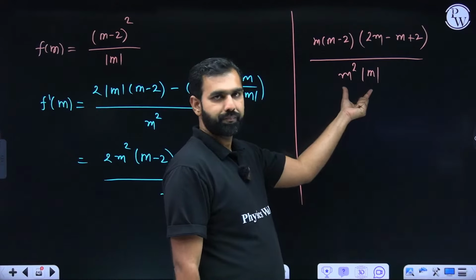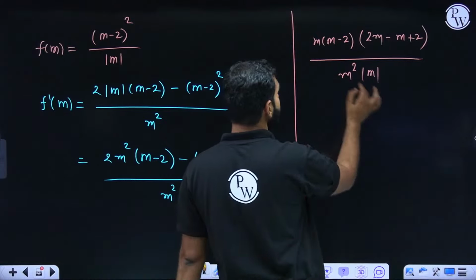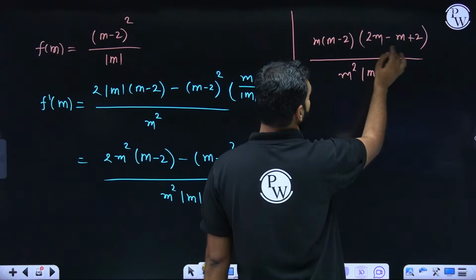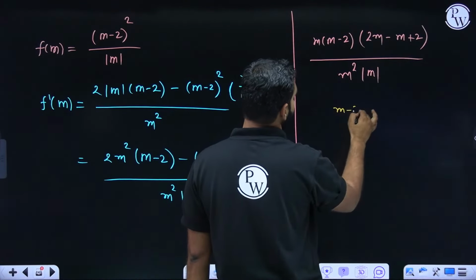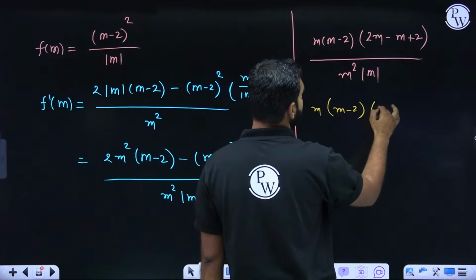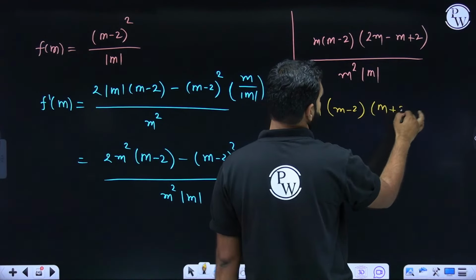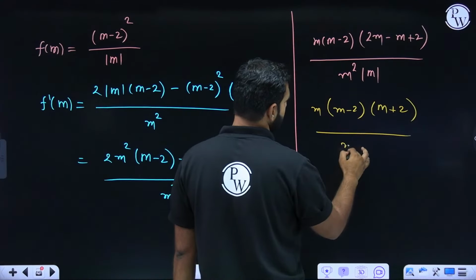Now, when I get back to this, when you talk about critical points, we know that m will not be 0. So if m cannot be 0, I'll be having 2m minus m as what? m. So it is going to be m minus 2. m is already outside. And it is m plus 2. And this will be m square times mod m.